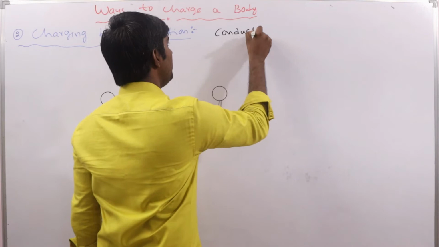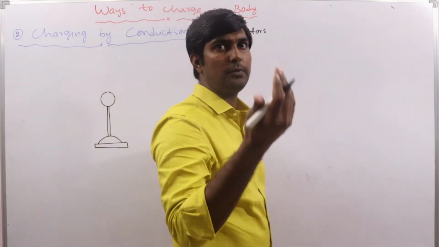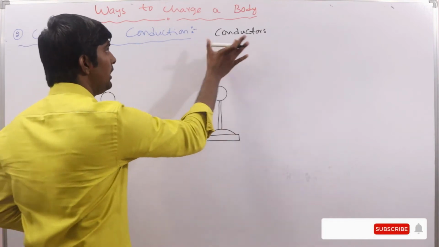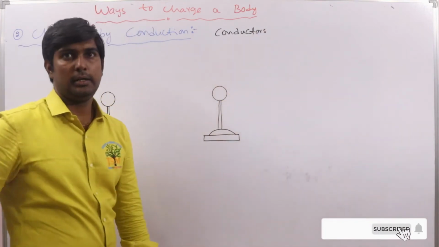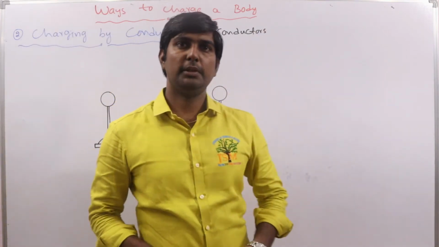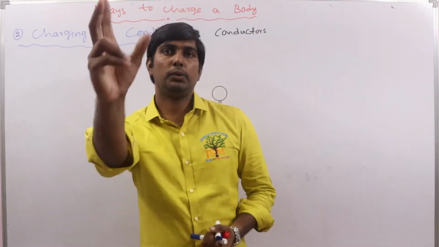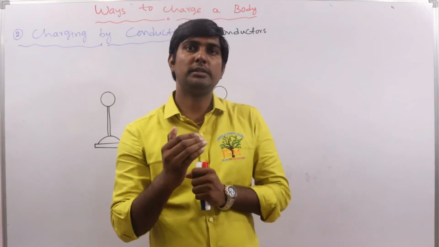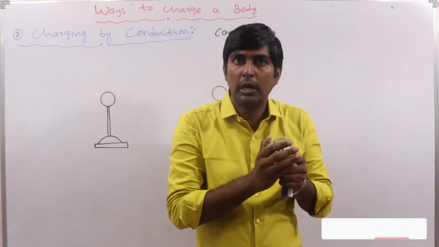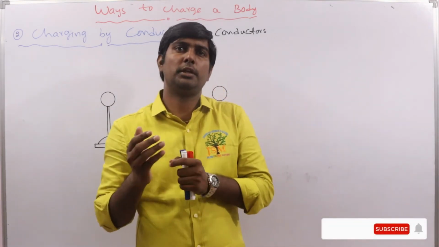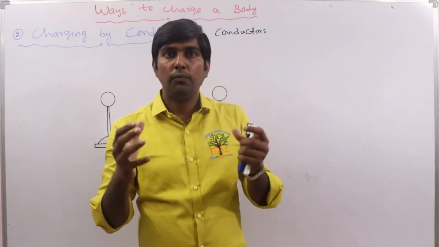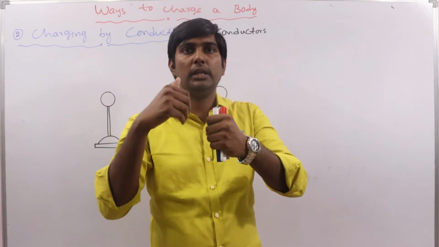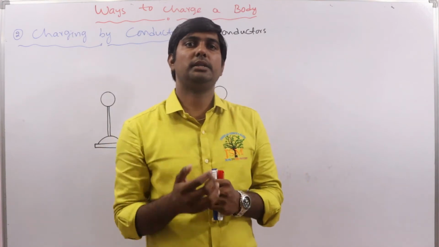The previous method is generally used for the charging of insulators, and this method is generally used for the charging of conductors. In this method, we take two bodies: one is a charged body and another one is a neutral, that is, an uncharged body. When these two come in contact with each other, charge is transferred.